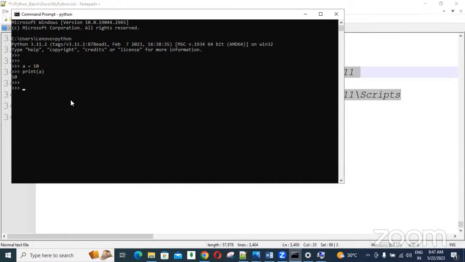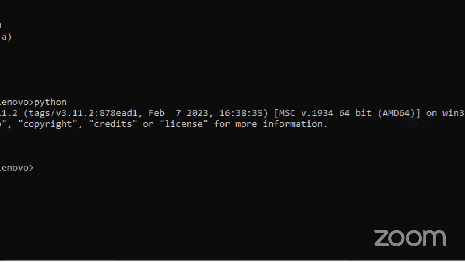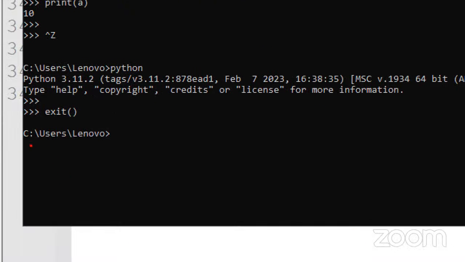After using it, if you want to get the command prompt again, press Control Z, then the command prompt opens again. Otherwise, you can use the exit method, then the command prompt reopens. When we type python, the Python prompt opens, and when we execute exit, the command prompt reopens.